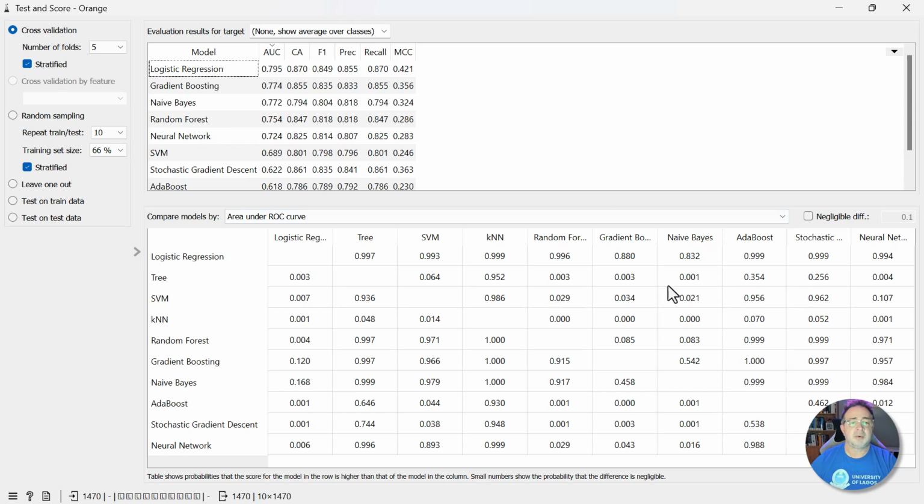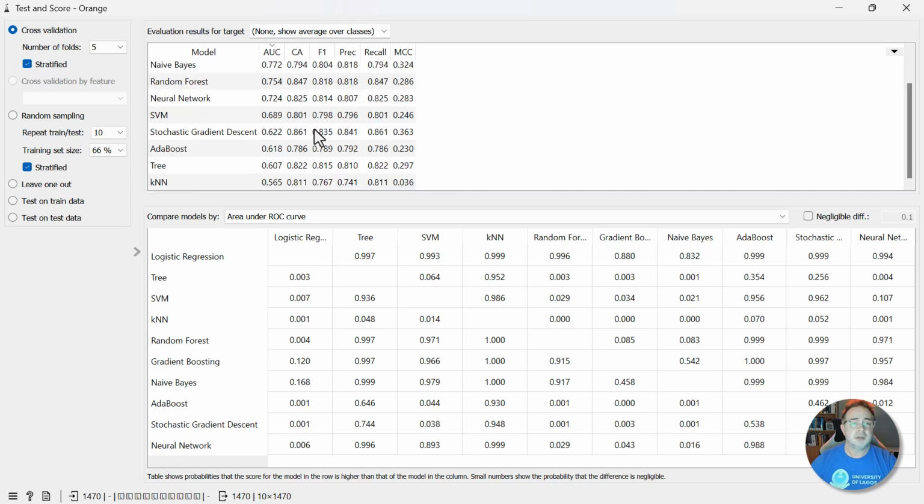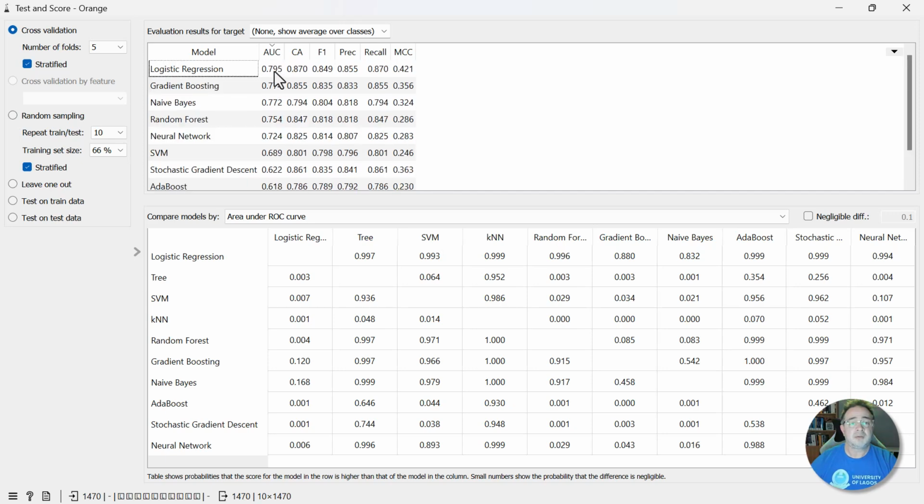This chart right here I'll explain in a later video. It's basically just a way of comparing models so you can tell whether or not there's a significant difference between two models, but we'll get to that in a later video. So here we can see how all of our models did, again, just looking at AUC for now. And logistic regression, the good old-fashioned logistic regression, seemed to do the best on this data. We'll go ahead and close that.